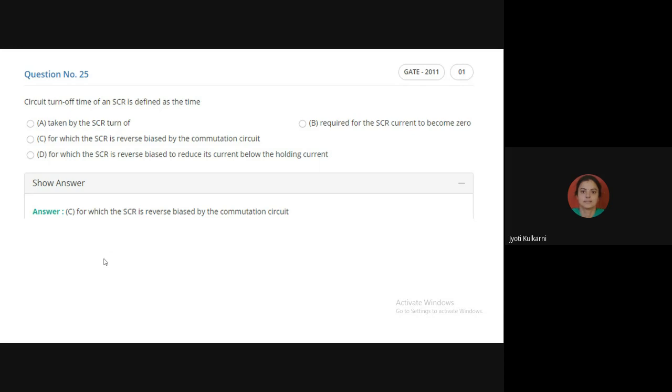So if the circuit is not giving sufficient time to turn off the SCR, it means we are not going to remove all the present carriers in the device. Then the device may turn on in a malfunctioning way, and it may damage your complete board. So always, what is the good practice?